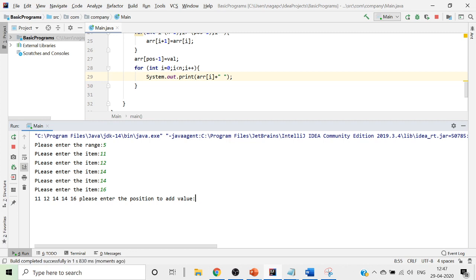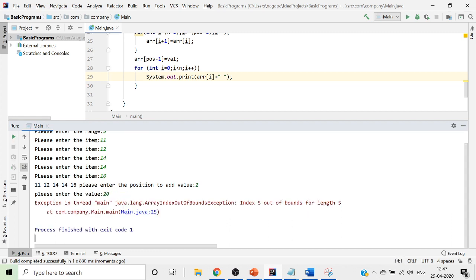Now it will ask me at which position I want to insert it. I want to insert it at position 2, and then it will ask me what value I want to add. I want to add the value 20. Once I run this, oh, there is an array index out of bound exception, which is n plus 1.